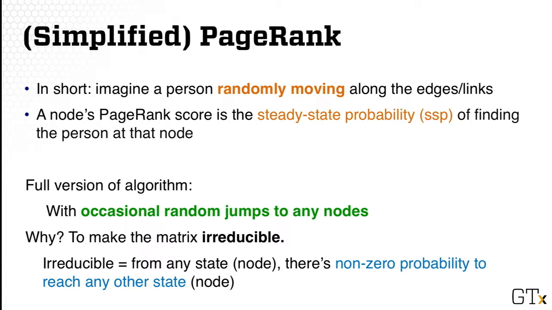So now we can do a quick recap before we show you the full algorithm of PageRank. The model, or intuition, that we're using is that we're trying to imagine a person randomly moving along the nooks and the edges in the graph. And a nook's PageRank score is the steady state probability of finding that random walker at a particular nook. So we're able to compute the scores for all nooks in the graph.